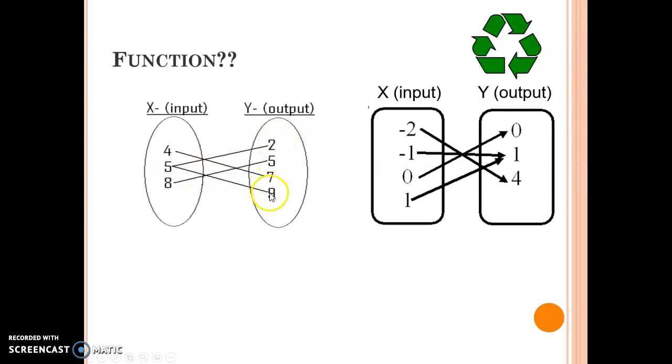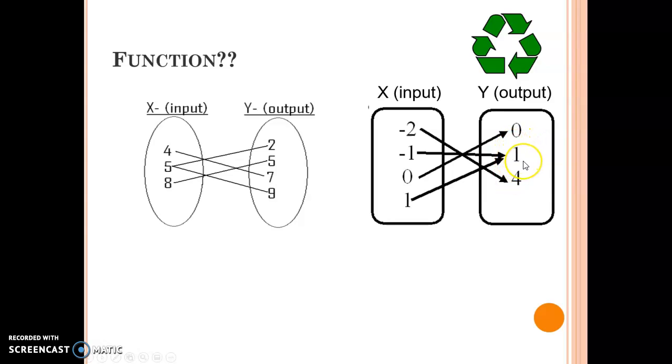Starting at 5 going to 9, that 5 is going to two different places. That's really confusing. I should be able to relate these things to only one thing, and so this would not be a function. If we look over here on this other example, each of these inputs has a single arrow going to an item in the output.